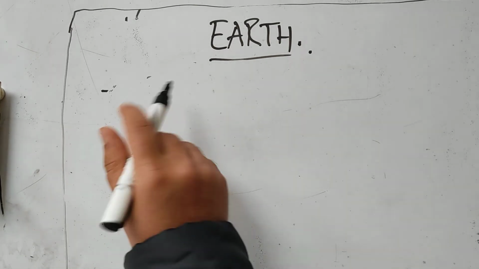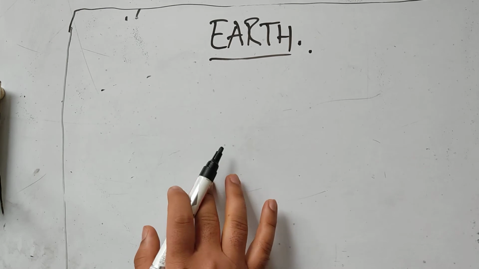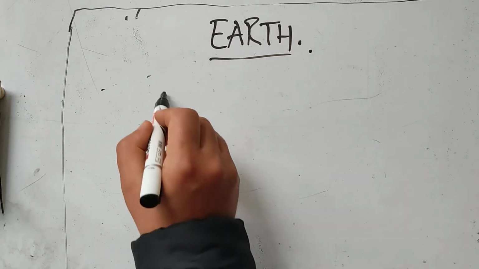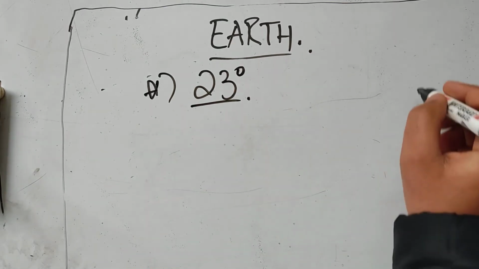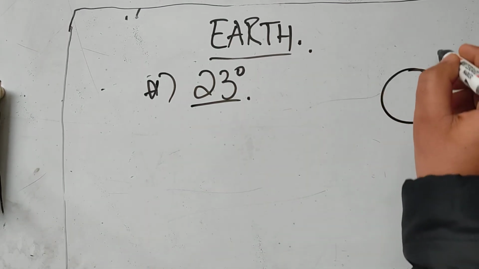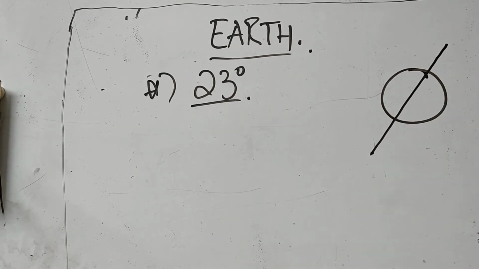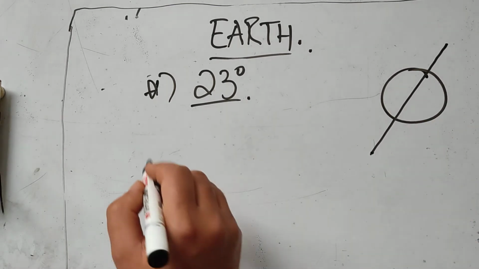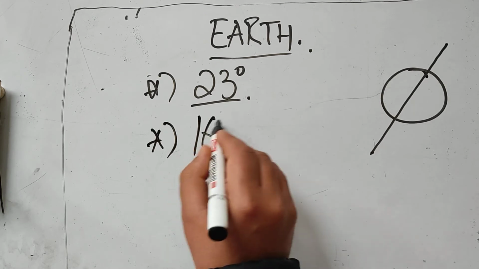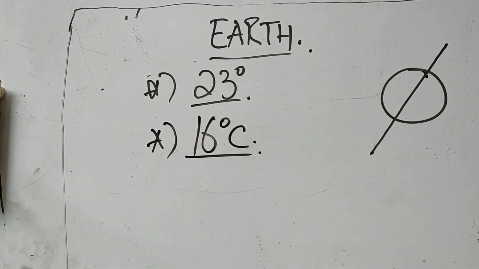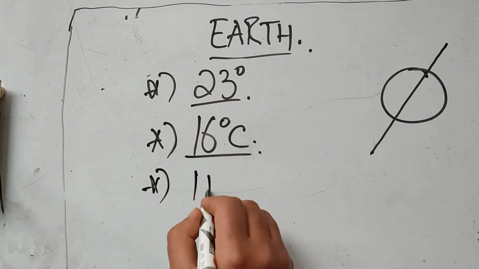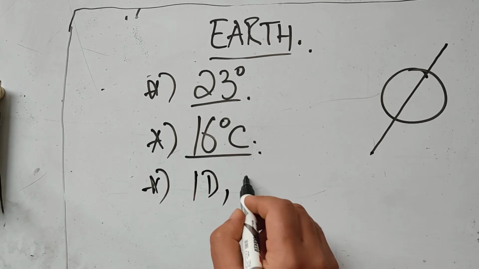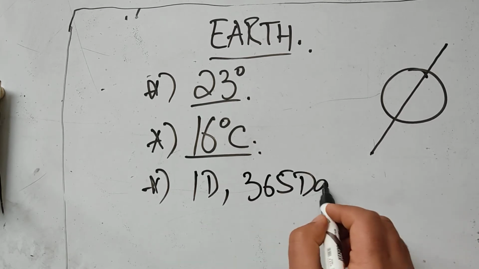Water is present in liquid form on the Earth, and the axis of rotation of the Earth is 23 degrees. If this is our Earth, the axis of rotation will be somewhat like this. The average temperature on the Earth is 16°C, which is neither too low nor too high, so living organisms can survive it. Also, the rotation takes 1 day, and the revolution takes around 365 days.